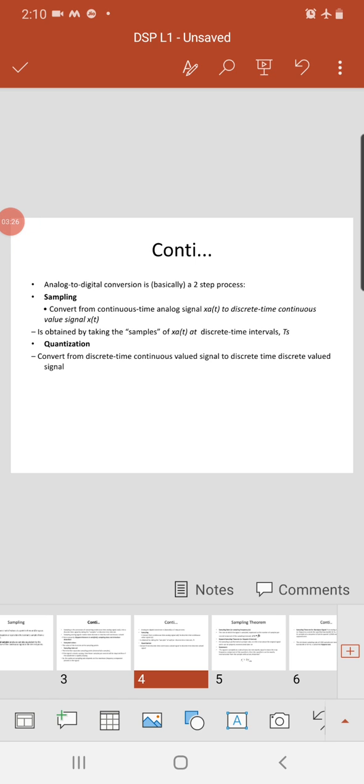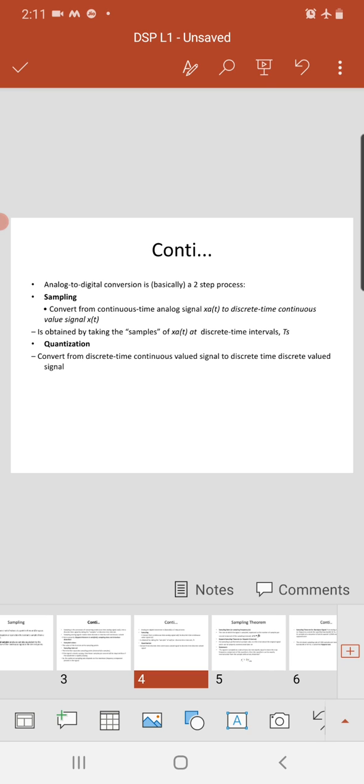Now the analog to digital conversion basically consists of two processes. One is sampling and the other one is quantization. Sampling means converting the continuous time analog signal to a discrete time continuous value signal x of t. It is obtained by taking the samples of x of t at discrete time interval Ts. Now what is quantization?